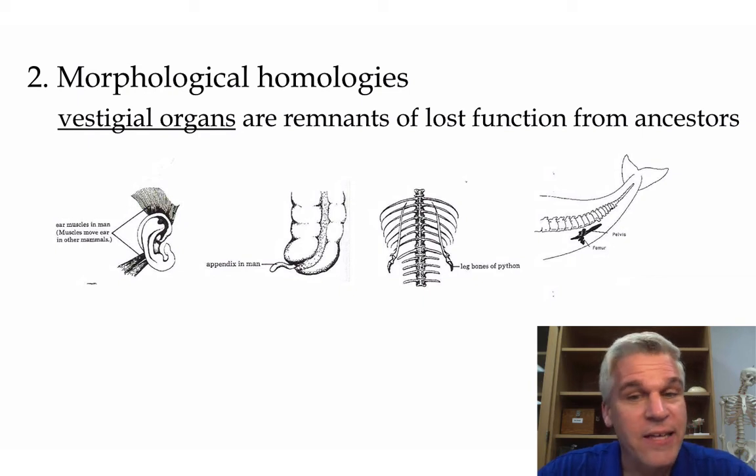We know that snakes have leg bones. Well, if snakes never had legs, why do they have leg bones? Or whales have hip bones. They don't have any hips. Why do they have the hip bones? These are just remnants of their evolution.